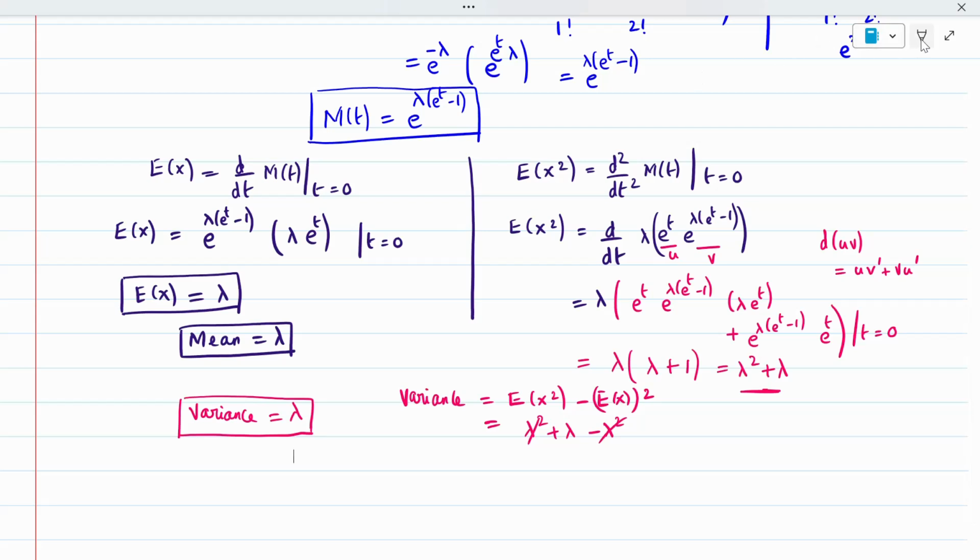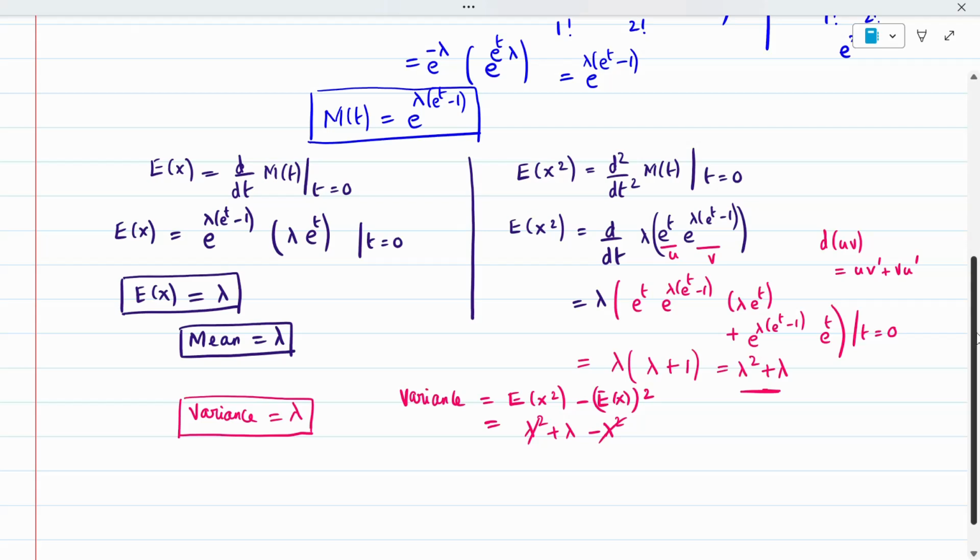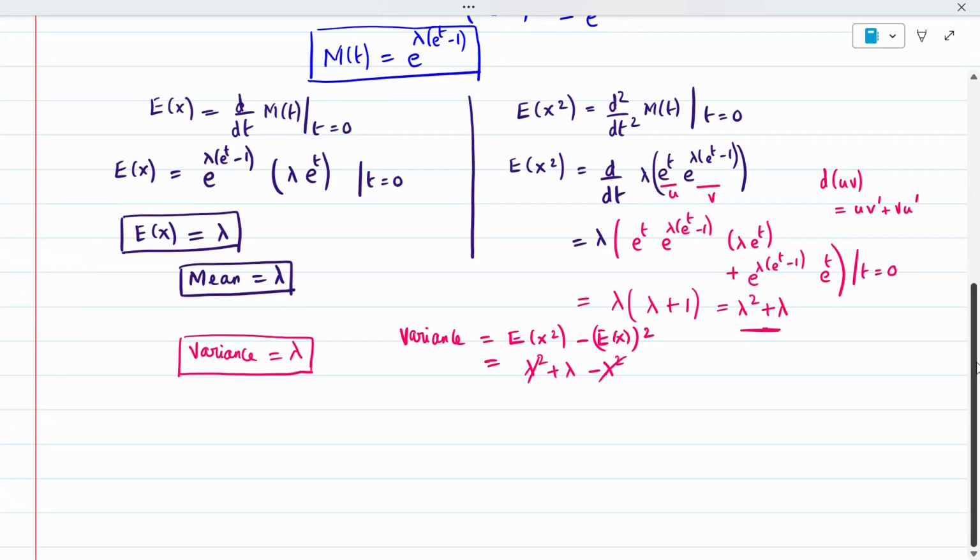So do one simple problem. First problem, to understand the concept of Poisson distribution. Problem 1: Six coins are tossed 6,400 times. Using Poisson distribution, they particularly mention Poisson distribution.